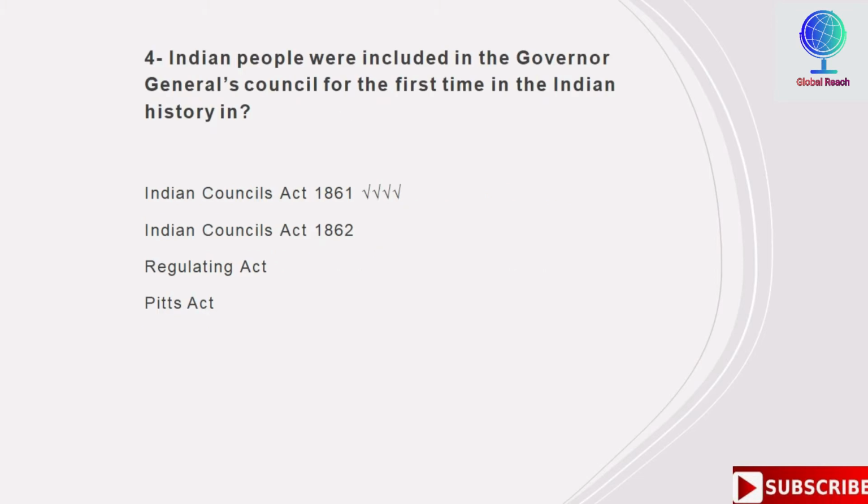Indian people were included in the Governor General's Council for the first time in the Indian history in, options are Indian Councils Act of 1861, Indian Councils Act 1862, Regulating Act, Pitts Act. So the correct answer is Indian Councils Act 1861. Indian people were included in the Governor General Council for the first time in the Indian Council Act of 1861.